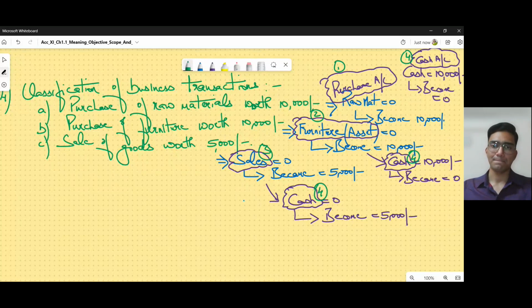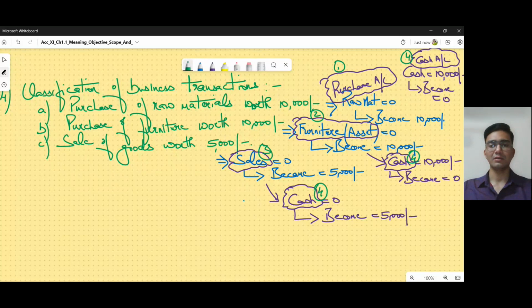This is just three transactions on this particular day. In a month, you may have so many transactions: so many within the purchase account, so many within the furniture or asset account, and so many within the sales account. And in these three transactions itself, there are three places where we have written cash.